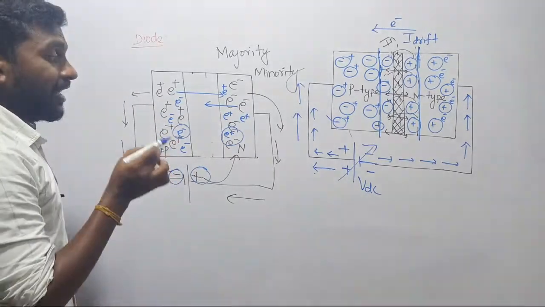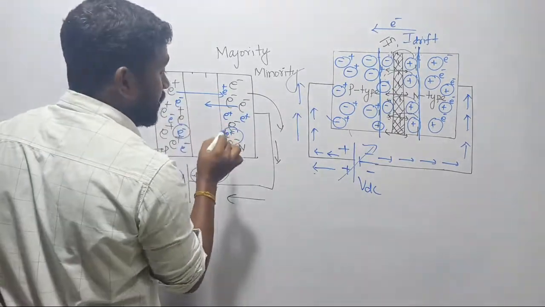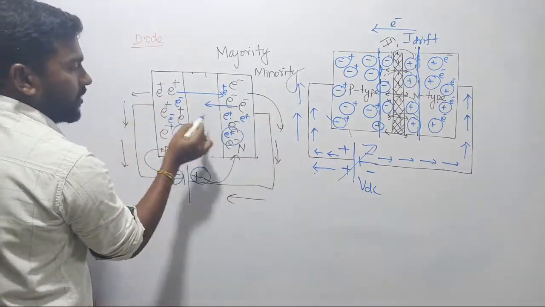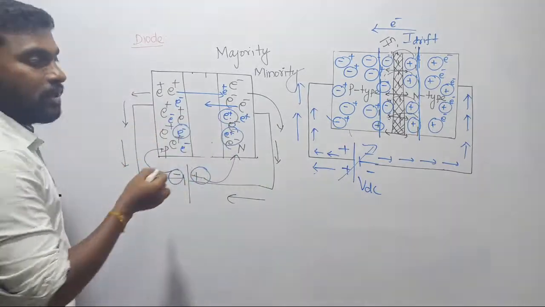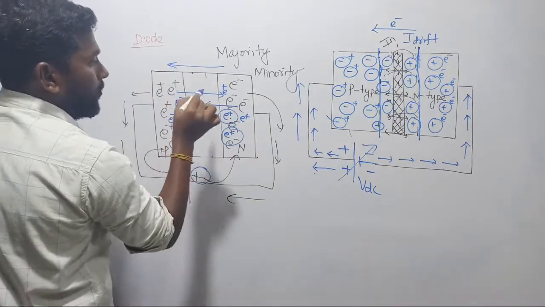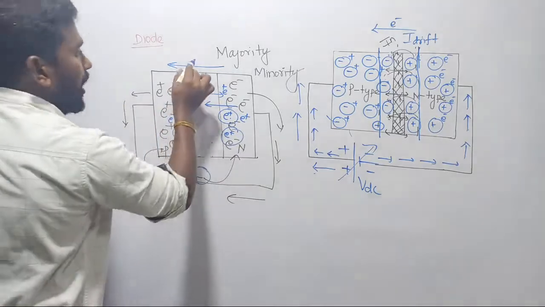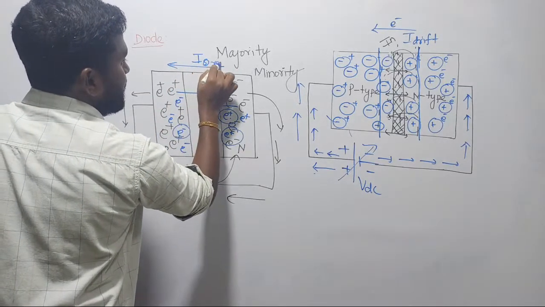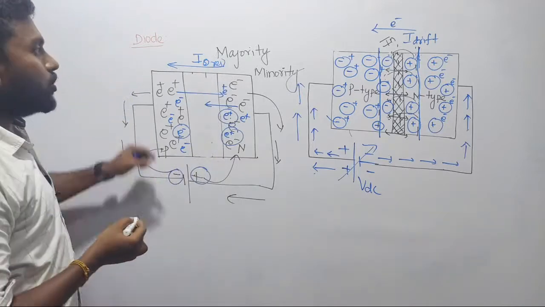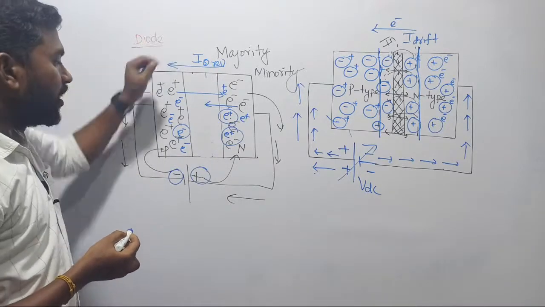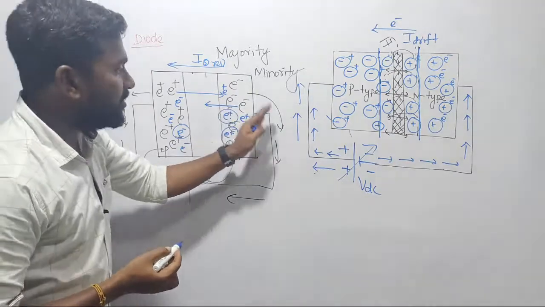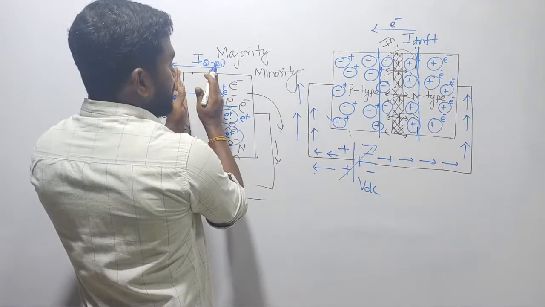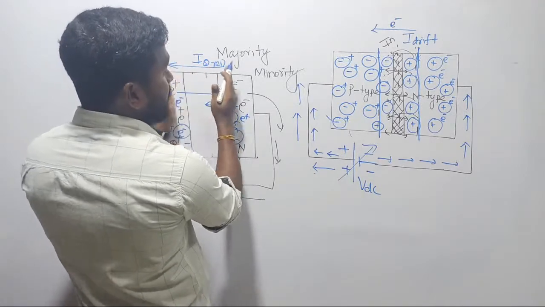And see there, current always flows in the direction of what? Positive charge carriers. Since minority positive charge carriers are traveling from n type of material to p type of material, your current also travels in this same direction, that is called reverse saturation current. I told you, right? So reverse saturation current, in the sense during the reverse bias, all majority charge carriers are coming outside, such that the barrier of majority charge carriers will increase.